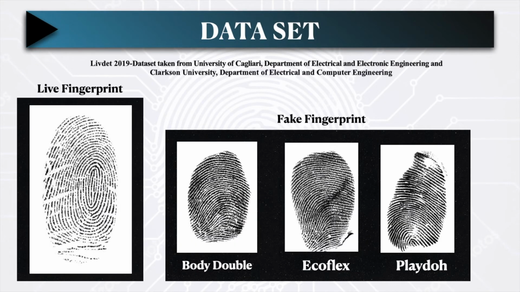So the data set now. We have taken the data set of 2019 from the University of Calgary, Department of Electrical and Electronical Engineering, and Clarkson University, Department of Electrical and Computer Engineering.